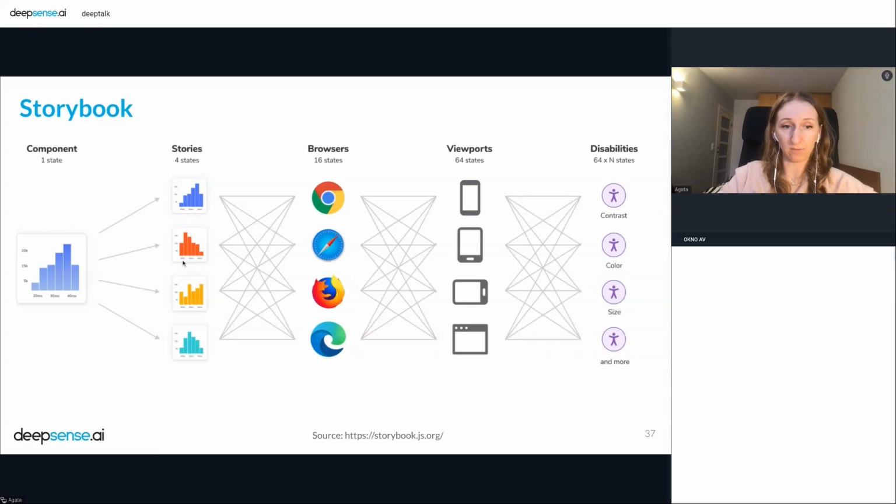For example, if I have it in the red color, and I would like to check how it looks on Firefox and with a horizontal viewport, and maybe how it behaves in some disabled state. You can check it in Storybook, because it is very simple, as we have access to this component in all these states in one place.